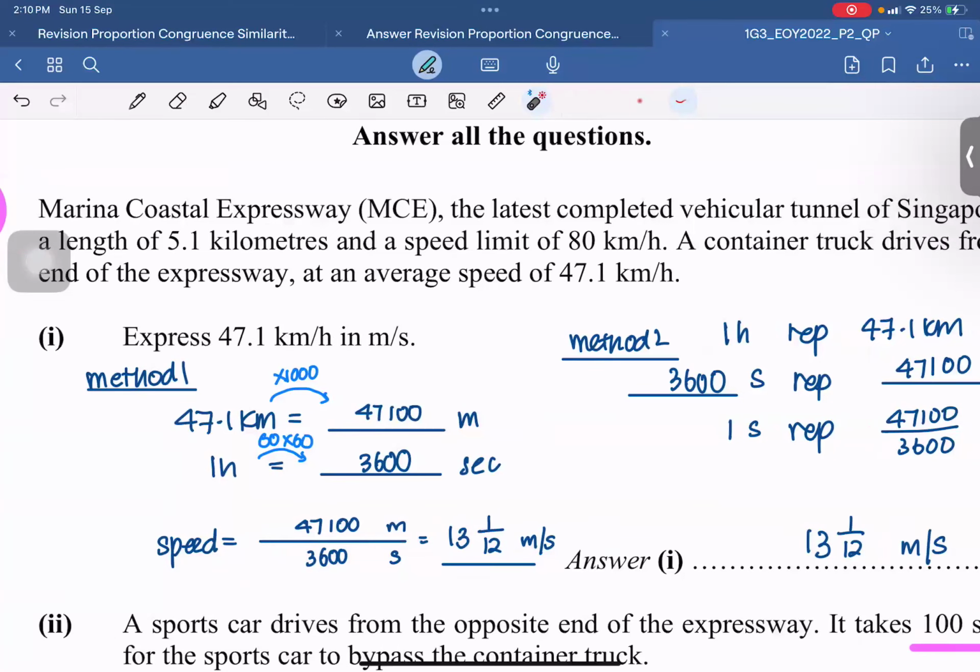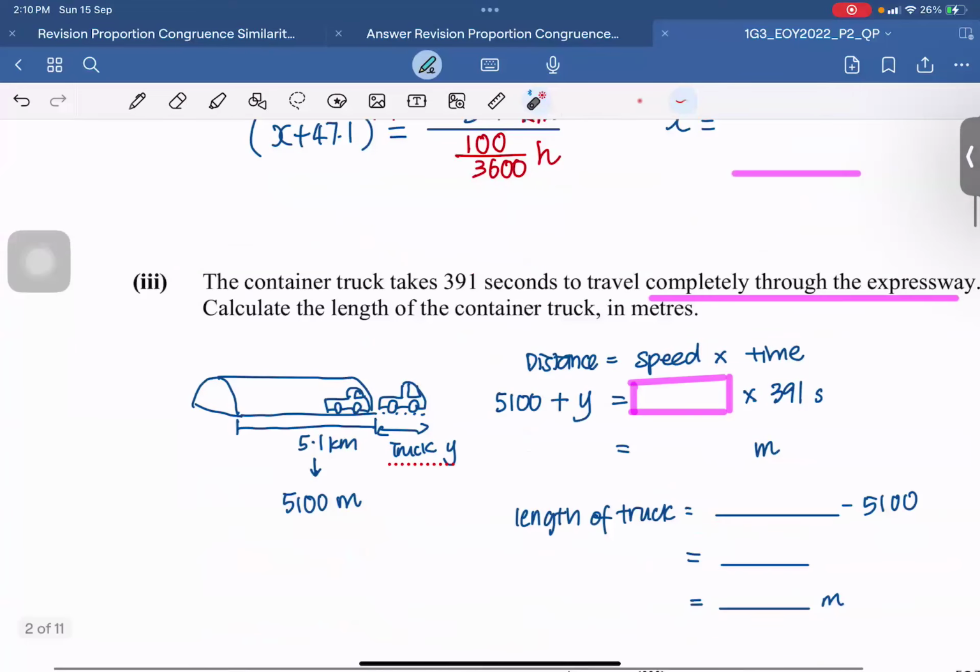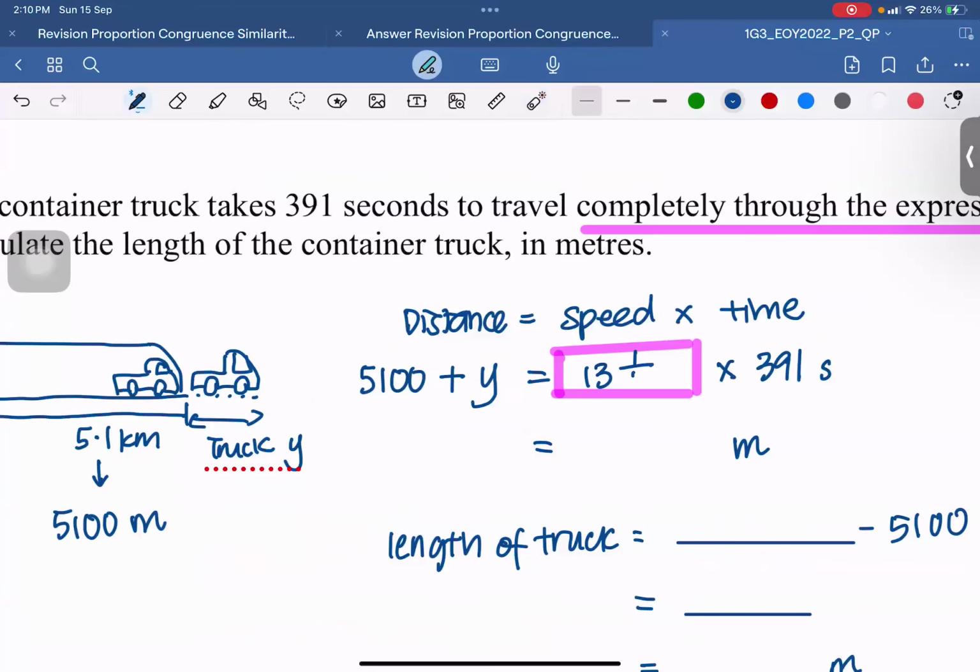So in this case, I'm going to use this speed, 13 and 1/12 meters per second. Please take note, during an exam, actually in the working, there shouldn't be any units, but I indicated the units over here to help you to see which is the good choice of the speed that you need to use. So in this case, the time is in seconds. They want the distance in meters, so you choose meters per second.